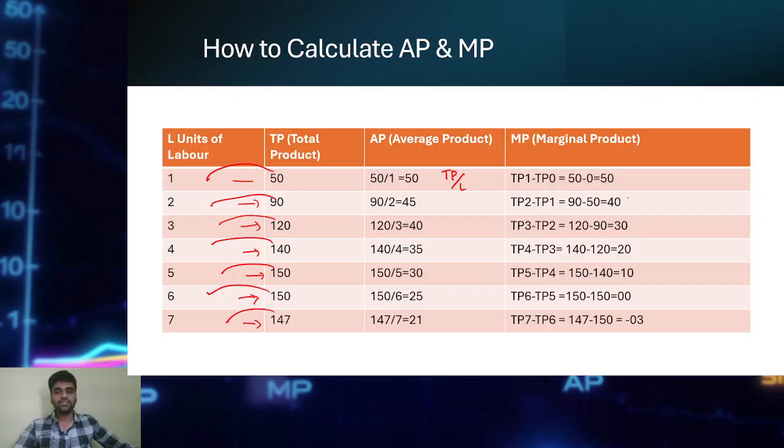Sir, how to calculate this marginal product? MP is equal to TPn minus TPn minus 1. Yes or no? TP of nth unit. What is the TP of nth unit? 50 is the TP of nth unit. TP of n minus 1 unit: no units were there, so that's why 0. 50 minus 0. 90 minus 50. 120 minus 90. 140 minus 120. 150 minus 140. 150 minus 150. And 147 minus 150 will be the marginal product. If you are observing here, marginal product goes negative also. Okay, becomes negative, becomes sad.